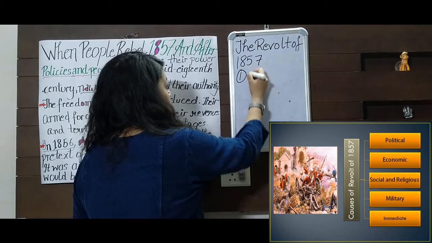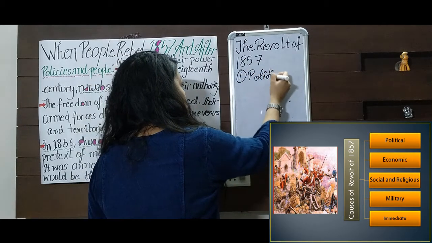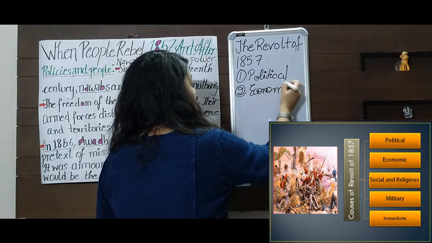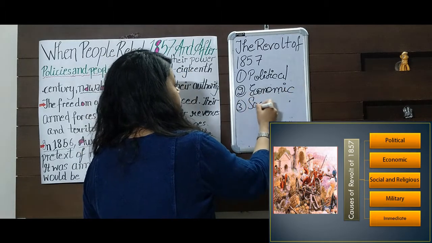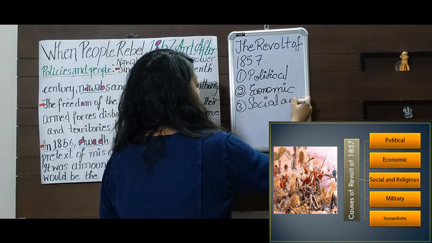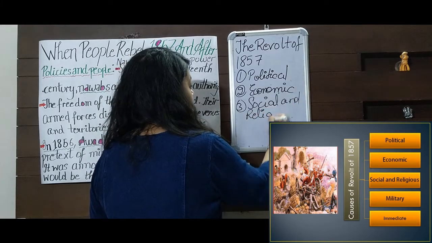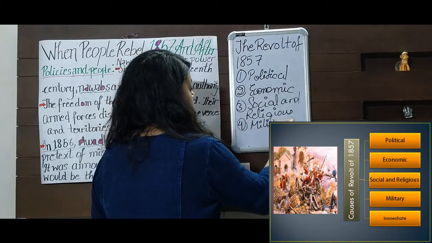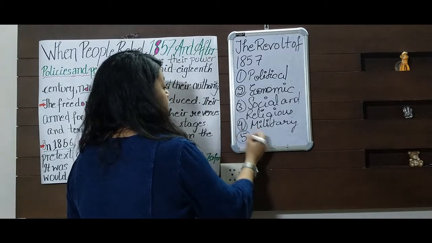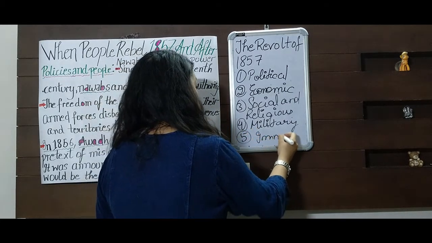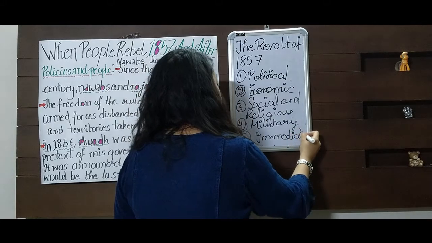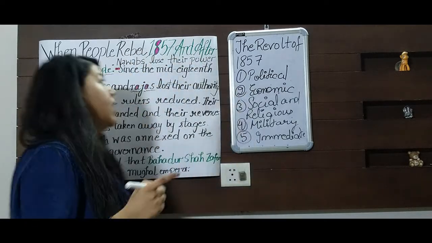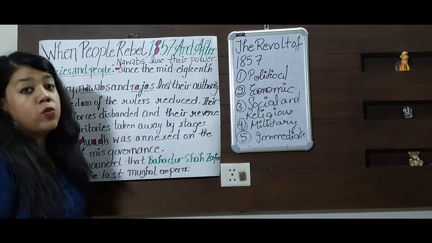Causes are like political. Second were economic causes, then social and religious, military causes, and immediate cause. These were the causes of the revolt. And we will be studying them under these heads only, and these are given by the name of different headings in NCERT. Like political causes are given as Nawabs lose their power.